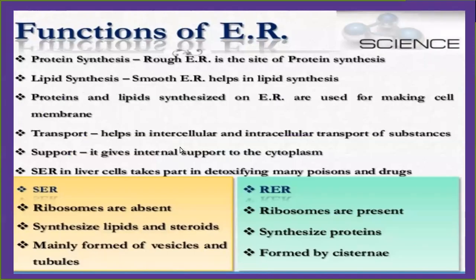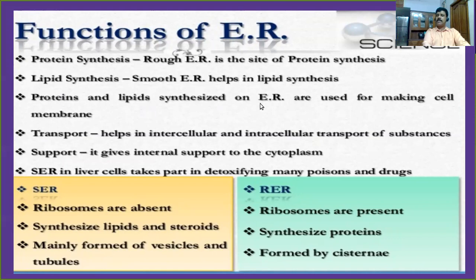Now we are going to discuss the functions of endoplasmic reticulum. First one, the most important function, protein synthesis. The protein synthesis occurs in rough endoplasmic reticulum. Rough endoplasmic reticulum is the site of protein synthesis. Second one is lipid synthesis. Smooth endoplasmic reticulum helps in lipid synthesis. The proteins and lipids synthesized on the endoplasmic reticulum are used for making the cell membrane.